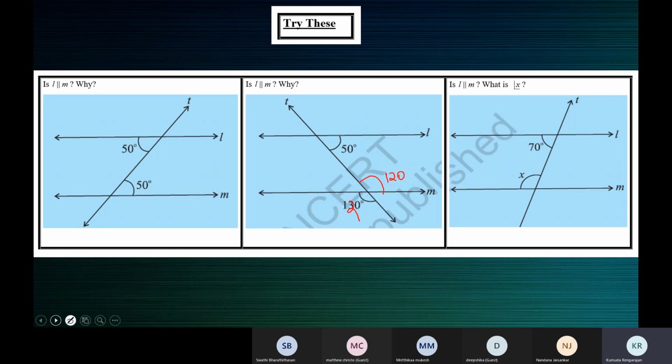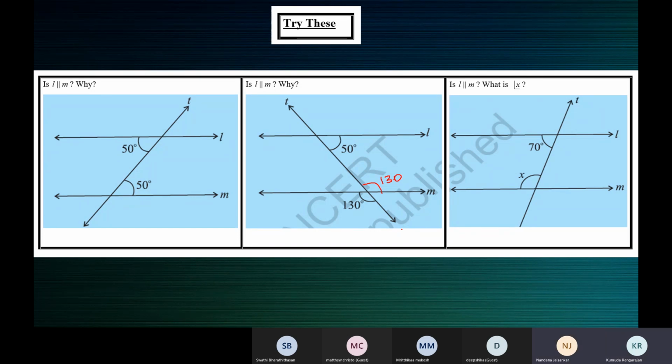But in this case, write down, children. They have given 130, ma'am. So the statement will come as transversal T intersects the lines L and M. A pair of co-interior angles are supplementary, ma'am. Please write, children.